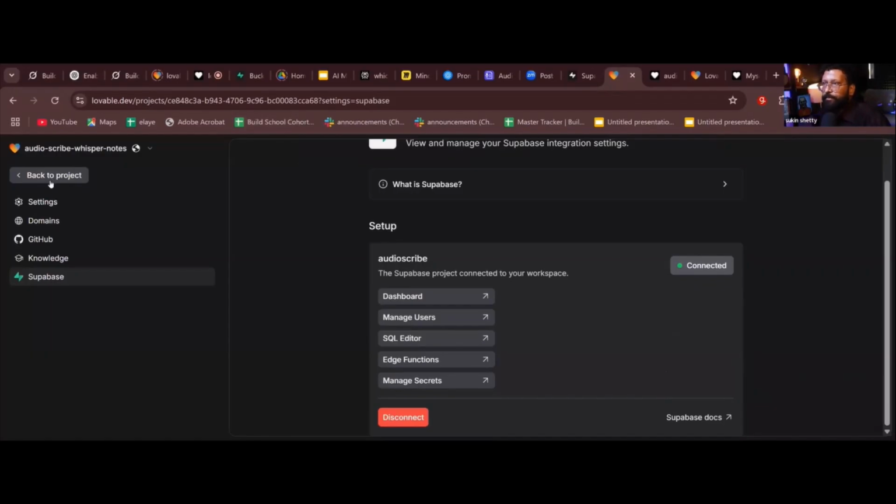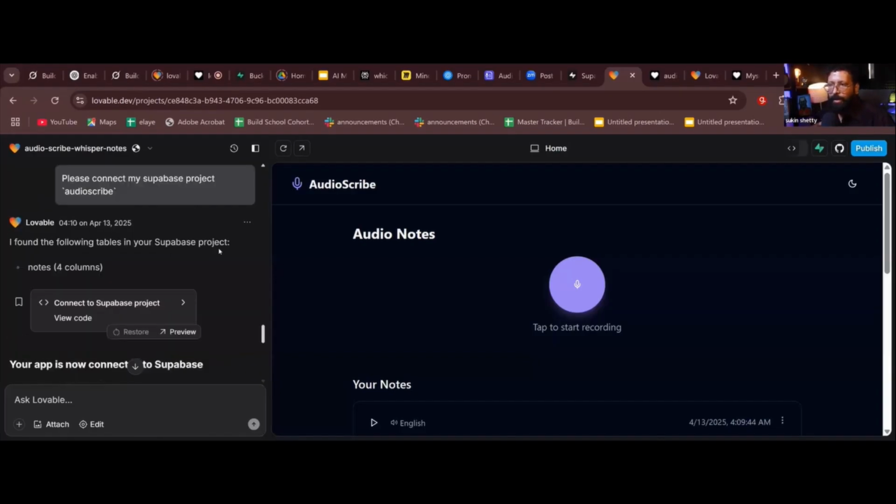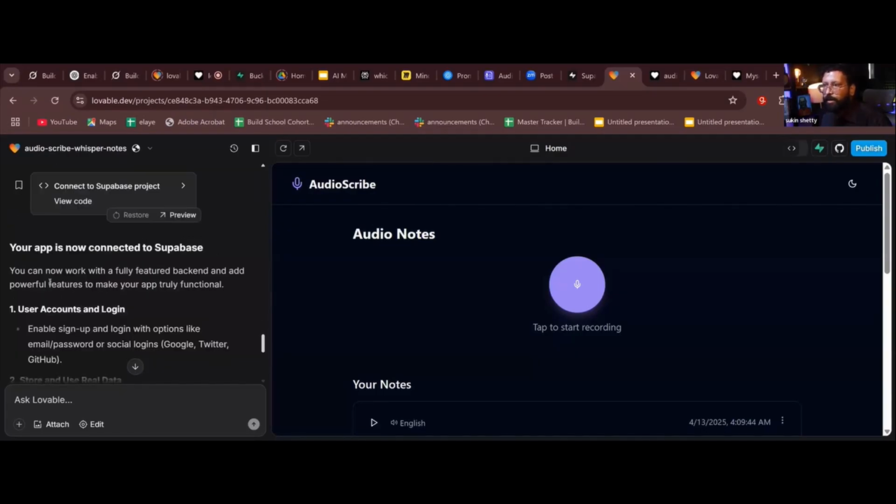I found the following tables in your Supabase. Got it? I didn't tell Lovable what all I created. I found the following node tables in your Supabase project. Notes, 4 columns. Your app is now connected to Supabase. You can now work with a fully featured backend and add powerful features to make your app truly functional. Okay, is it clear till now?